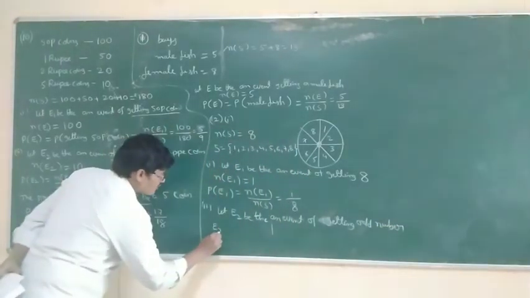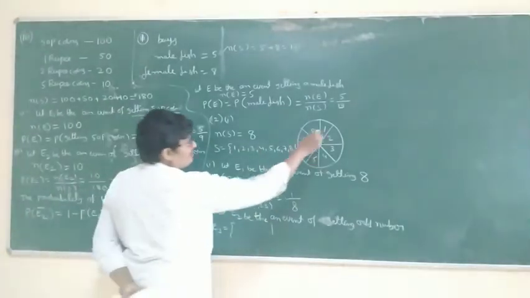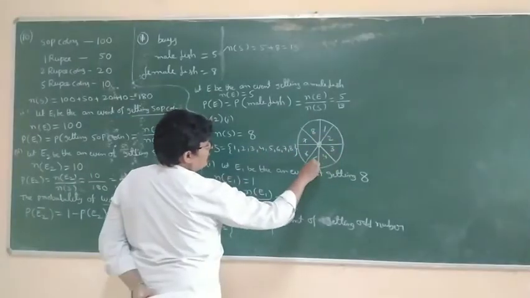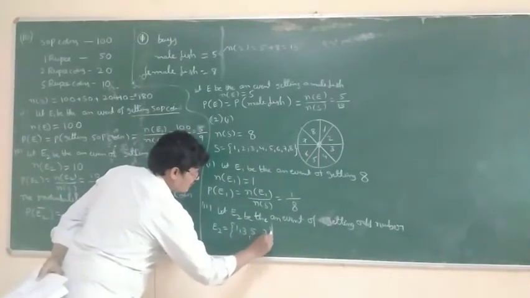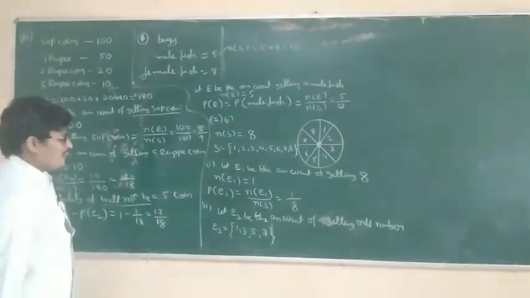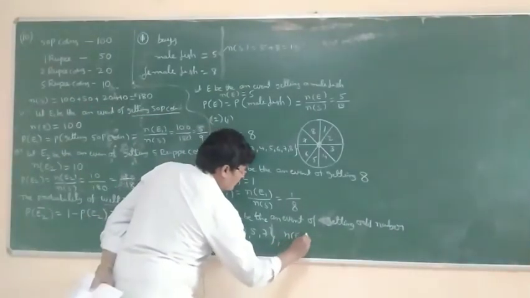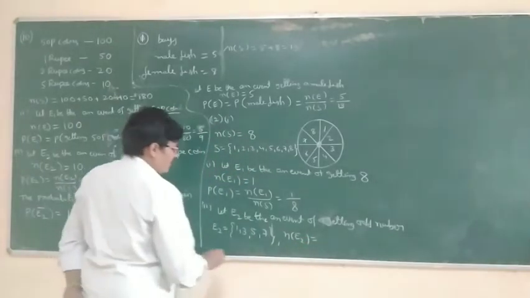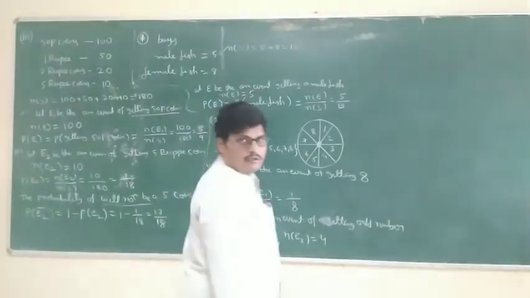How many odd numbers are there in the given diagram? 1, 3, 5, 7. Totally 4 odd numbers are there. So n of E2 is equal to 4.